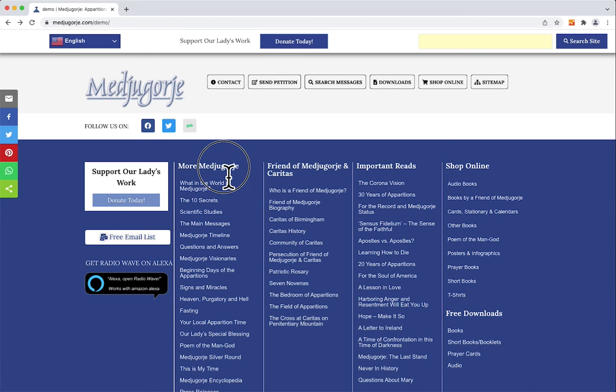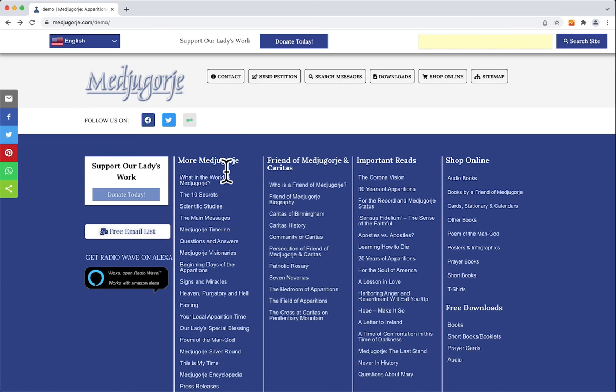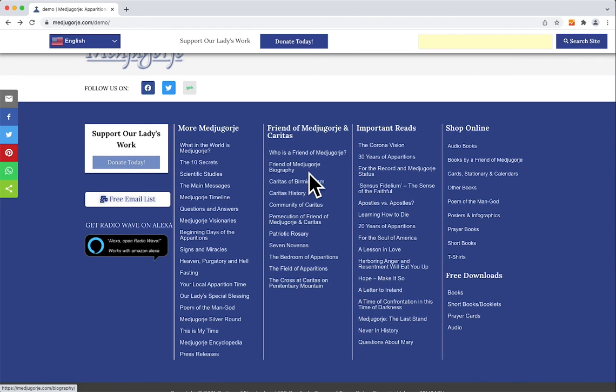A couple of more important links. These are some important Medjugorje links. These here you used to be able to find on the old Mej.com website. This was on the left-hand menu under the Medjugorje section. Friend of Medjugorje and Caritas, you'll find a lot of the different links that are important. There's more to them than this, but these are just a few to kind of help you out and give you some direction to go.